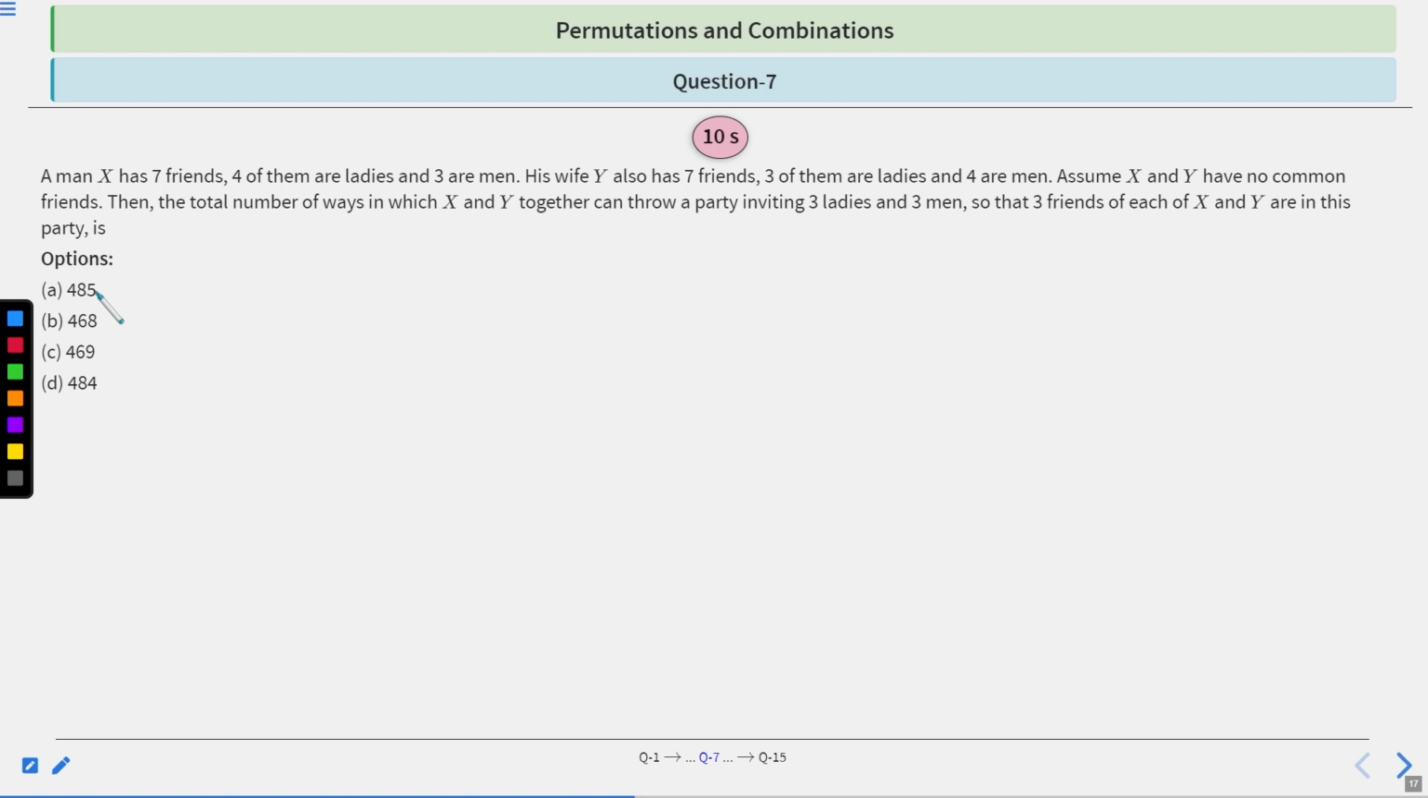Now let's move to the next question. Question number 7 says a man X has 7 friends. 4 of them are ladies and 3 are men. His wife Y also has 7 friends. 3 of them are ladies and 4 are men. Assume X and Y have no common friends. Then the total number of ways in which X and Y together can throw a party inviting 3 ladies and 3 men, so that 3 friends of each of X and Y are in this party, is? Right, now you have 10 seconds to solve this question. After 10 seconds, we will discuss the solution.